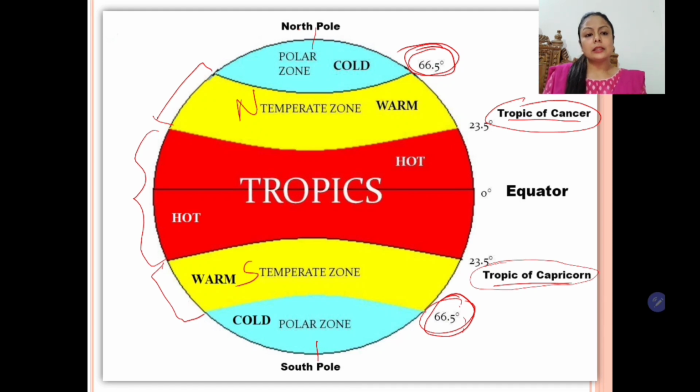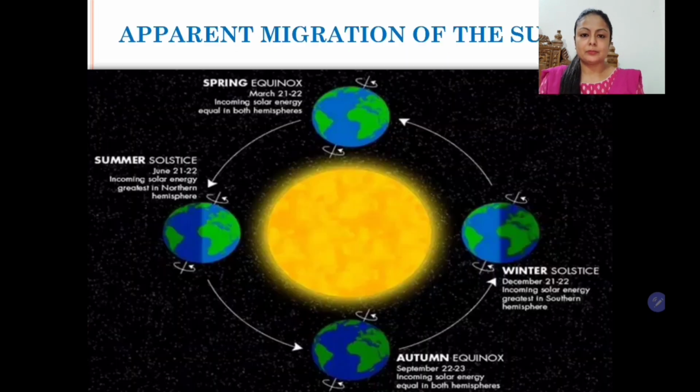So students, these heat zones have been demarcated on the basis of the heat received from the sun. So maximum heat is received near the equator and then it goes on decreasing towards the poles. This is because of the geoid or spherical shape of the earth. So students, this was the concept of heat zones.